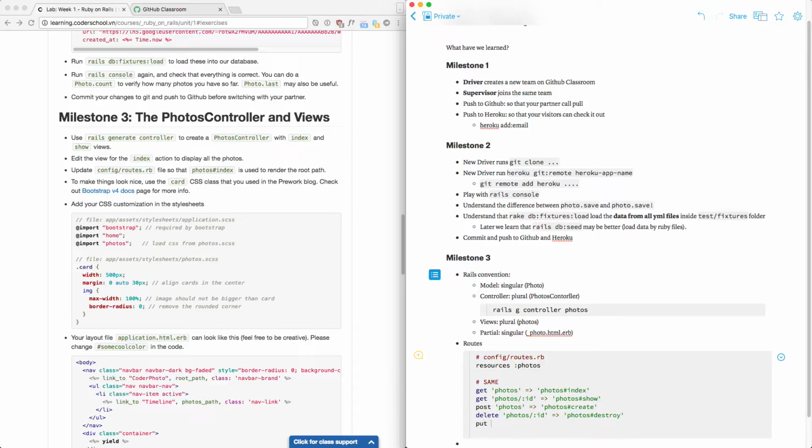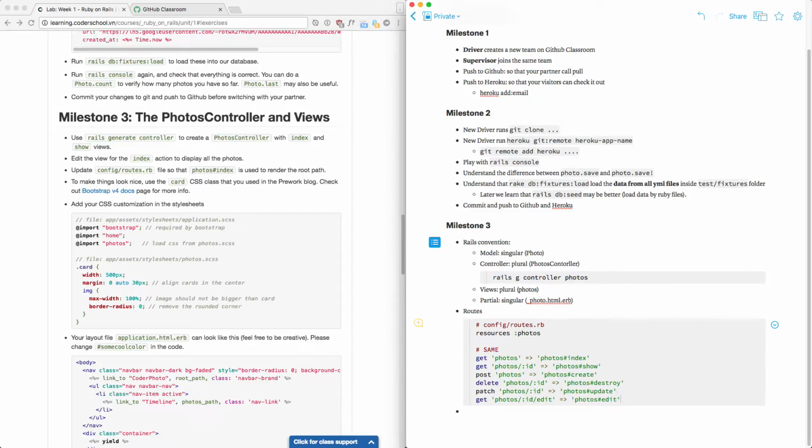There's one thing you need to know. Update is put, but nowadays Rails does patch, and they're quite similar. I can explain more next time. But it goes to photos.update. You won't miss anything. There's one more get. What? There's an edit, right? That's update. So there are 7 actions. So when you go to edit something, get photos ID edit, it goes to photos edit. Does it make sense? All right.